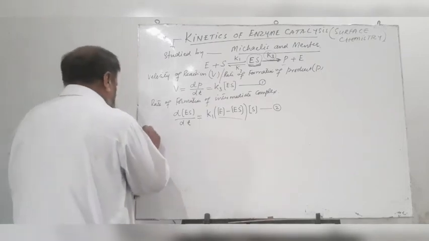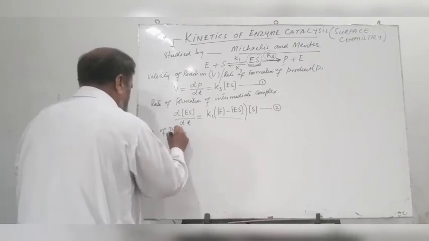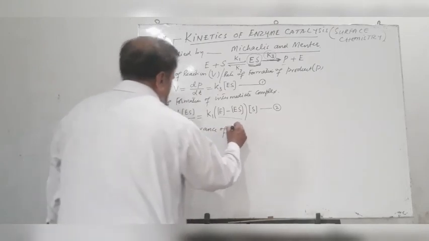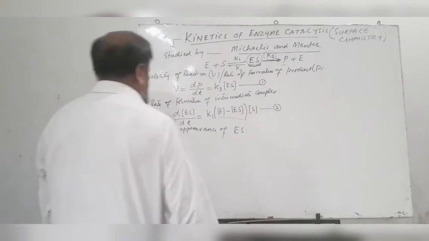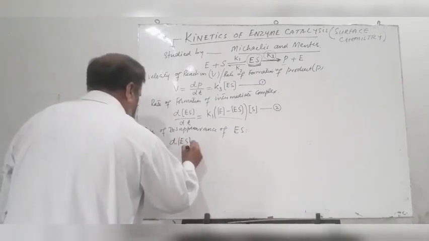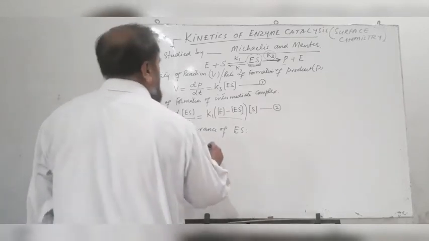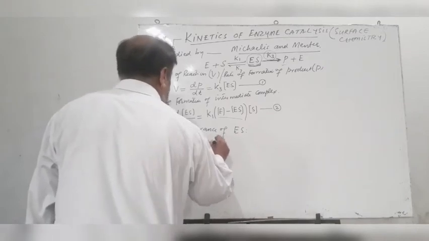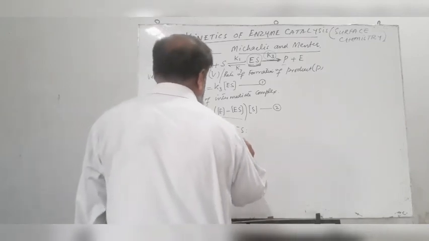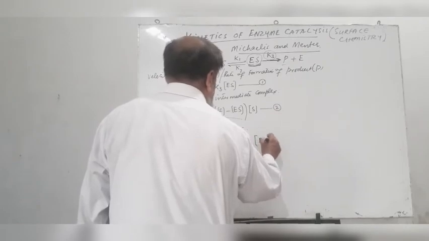So, the rate of disappearance of intermediate complex ES is given by d[ES] over dt is equal to K2 ES plus K3 into ES.